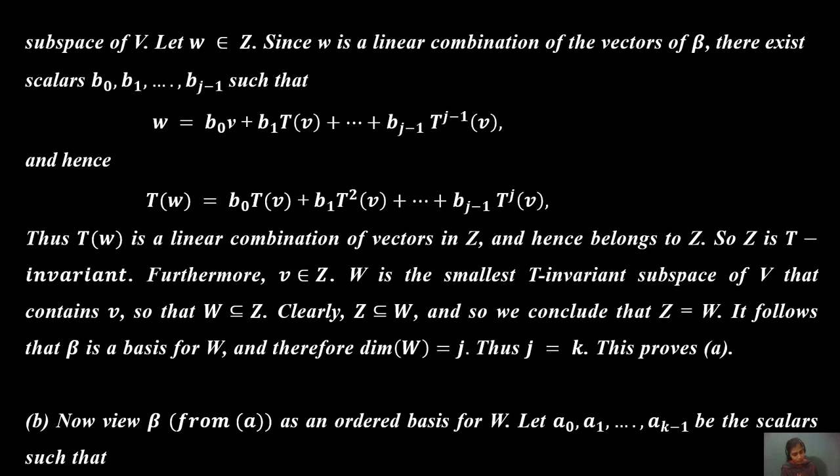It follows that beta is a basis for W, therefore dimension of W equals j, thus j equals k. This proves the first part.